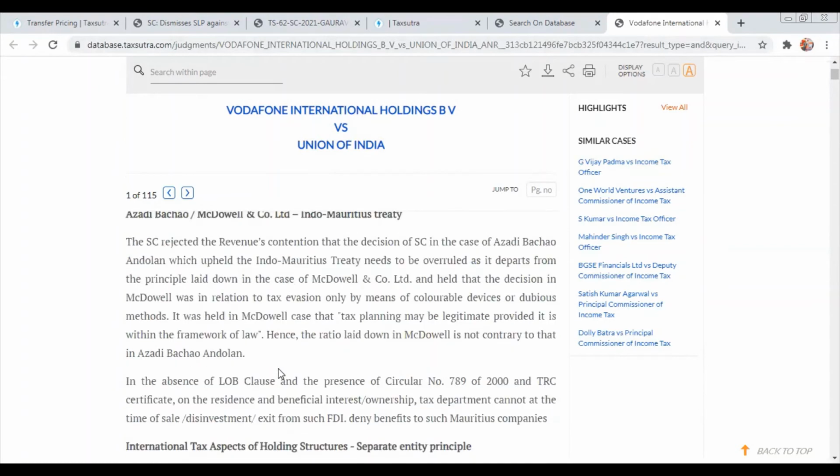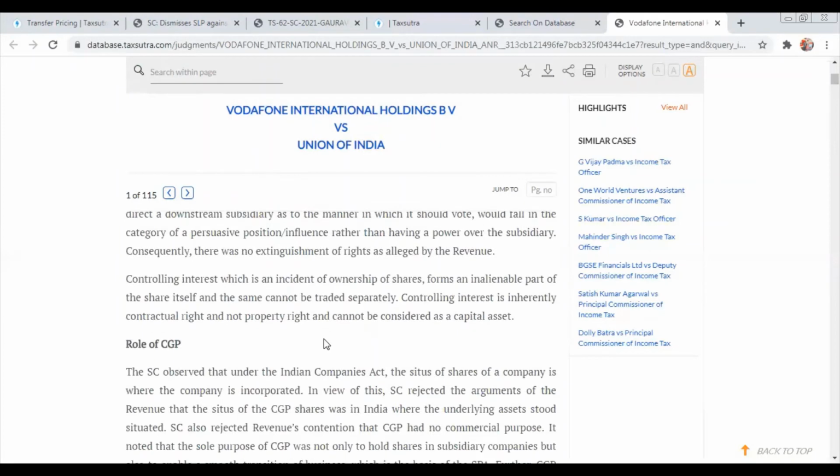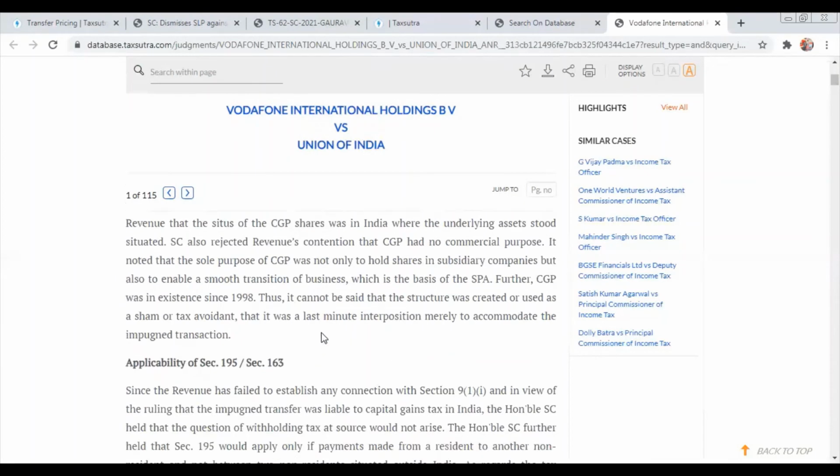But the major difference is you don't get a conclusion. Now, let's say this is a 115-page judgment copy. If someone has to read this, it will take the entire day for them to read it and make their notes accordingly.